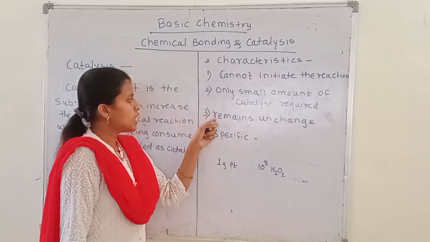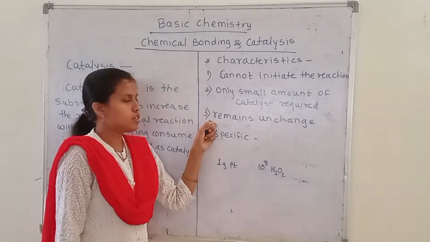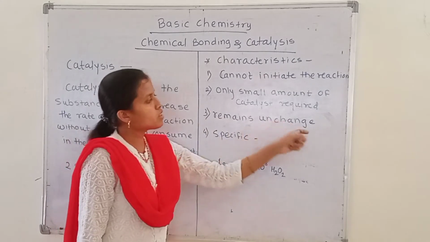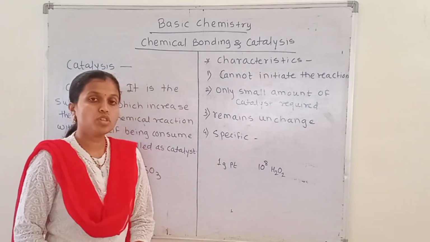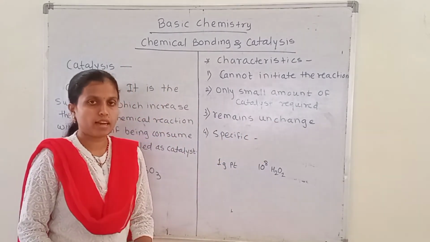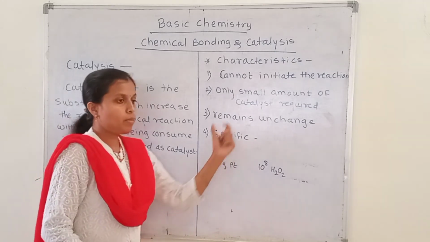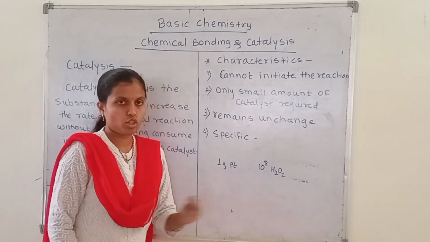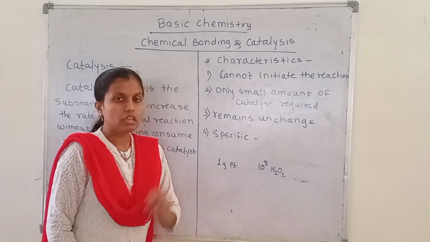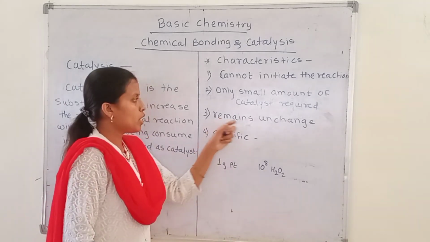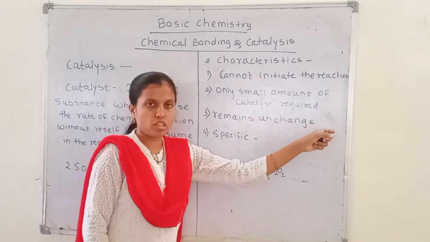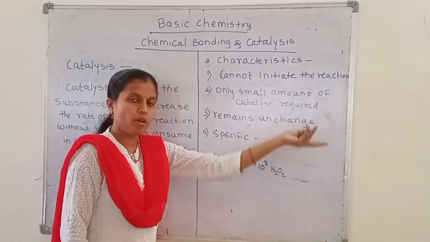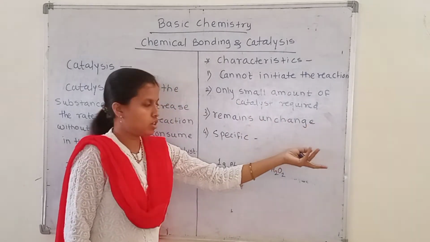Then we see the third characteristic. The catalyst remains unchanged. A catalyst remains unchanged in the catalyzed reaction and is recovered in the product. It is not consumed in the reaction and does not interfere in the reaction. So it remains unchanged and is recovered in the product also.